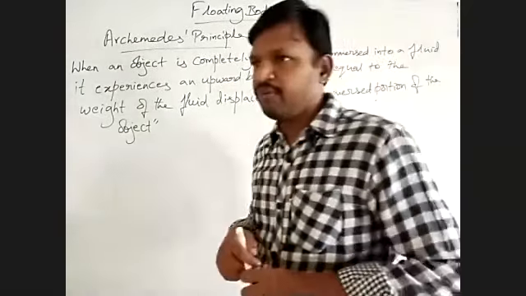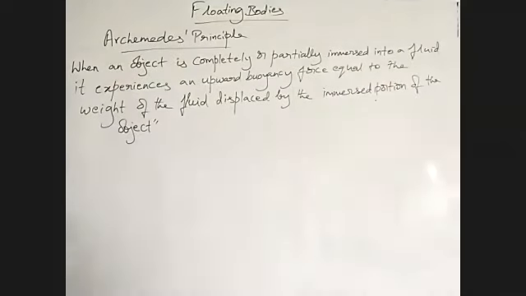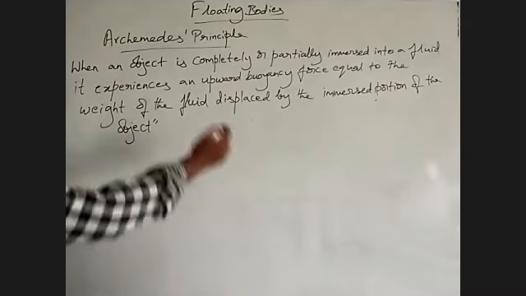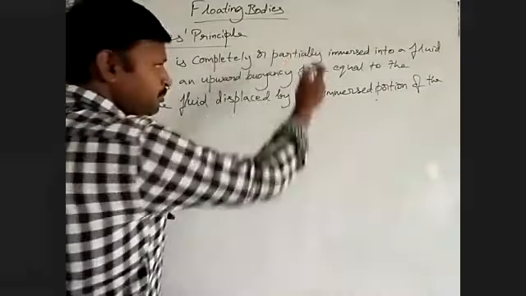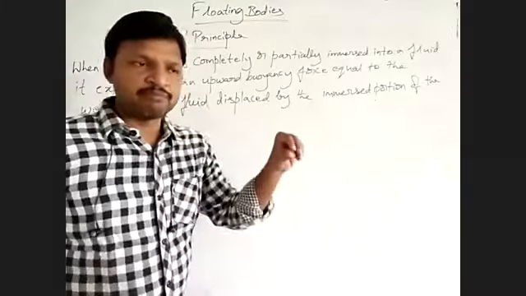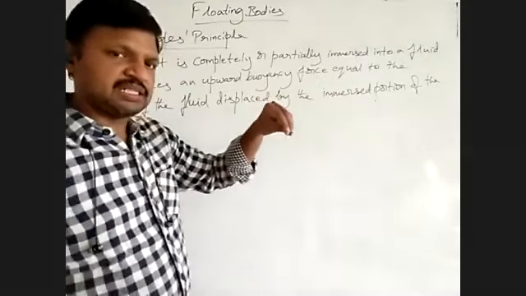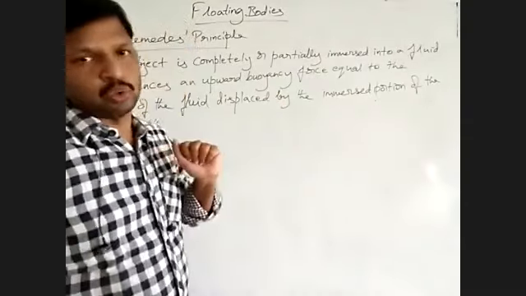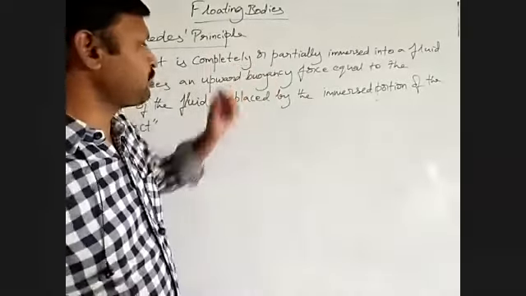So here we can understand the statement by dividing it into two parts. When an object is completely or partially immersed, that means this statement holds good even if the object is partially immersed. It is not only for complete immersion.